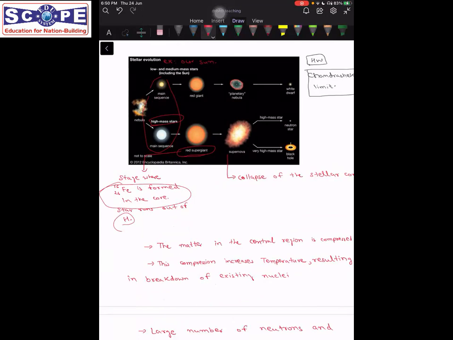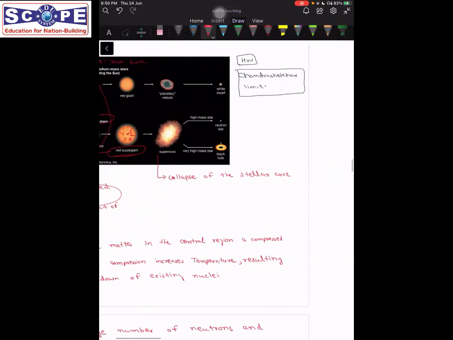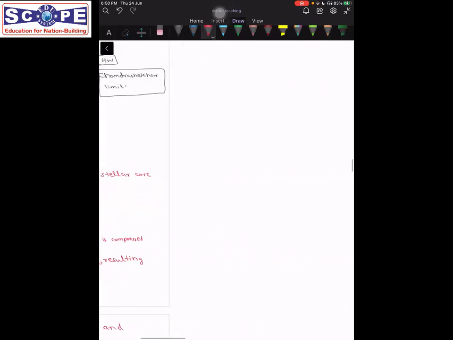Now, since these stars are very massive, the gravitational force pulling all the matter at the edge towards the core is very high. But there is some other force opposing it as well. When matter is being pulled towards the core by gravitational pull, there is a force known as electron degeneracy pressure.